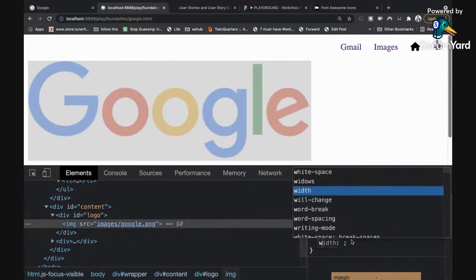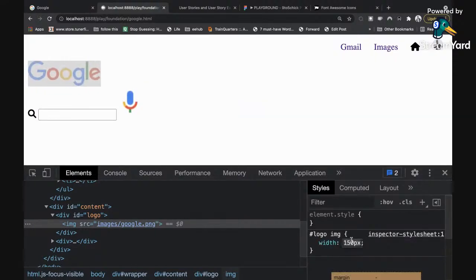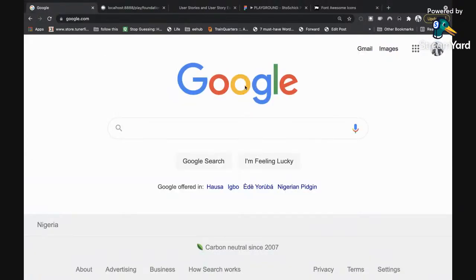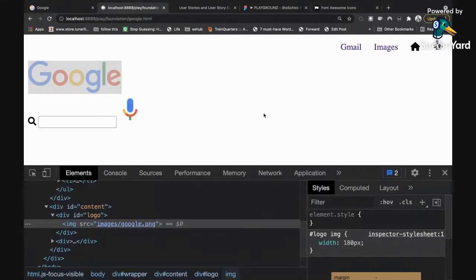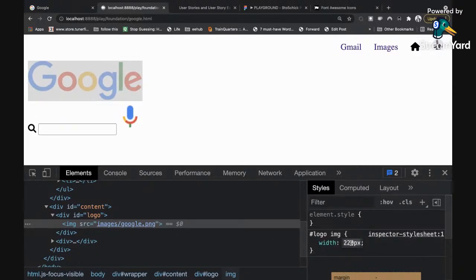Then I'll click inside here, give it a width of like 100 pixels. 100 pixels is too small, so I'm going to bump it up a bit. Let's say about this size. Okay, it's about this size. So let's just visually look at it and see what size that should be. So I think it's somewhere around here, maybe around 200 or 220. So that's the size of our huge logo.